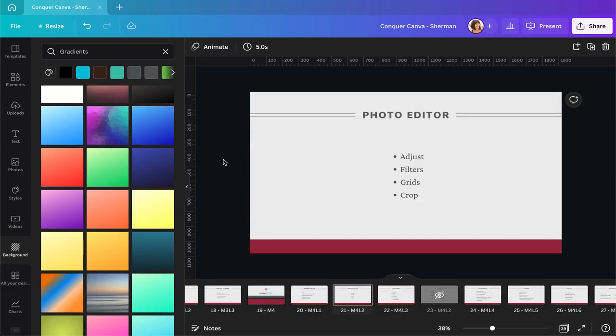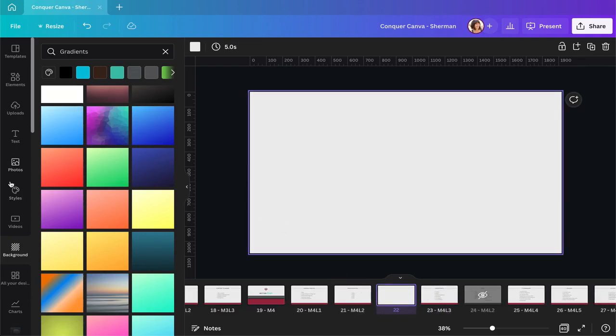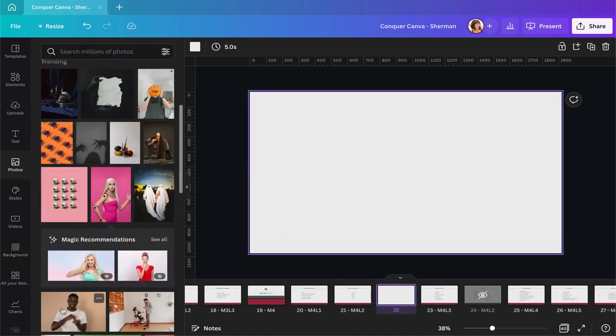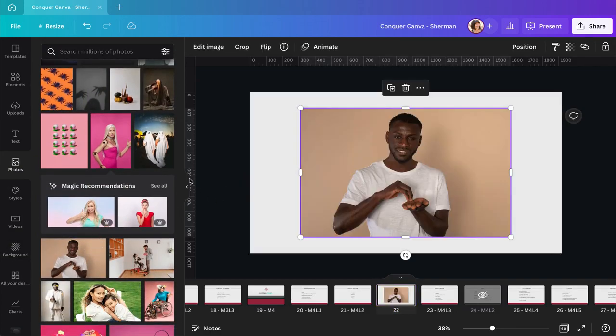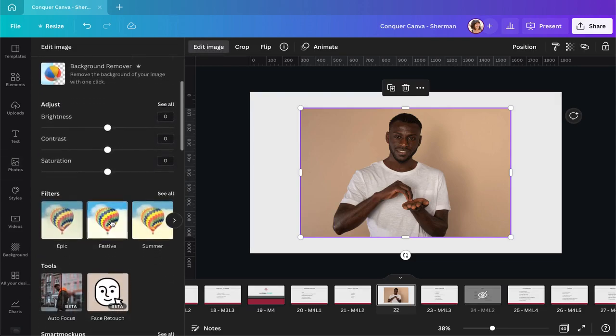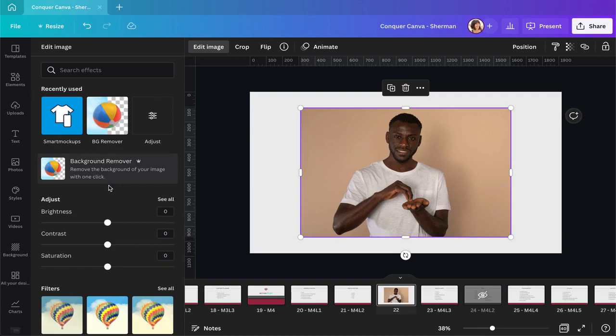Now let's take a look at the photo editor and all the things we can do with photos. So let's create a new page here and add a photo. Let's go back to this guy. So once you have a photo selected, you can go up here to Edit Image, and you'll see all kinds of options of things you can do.